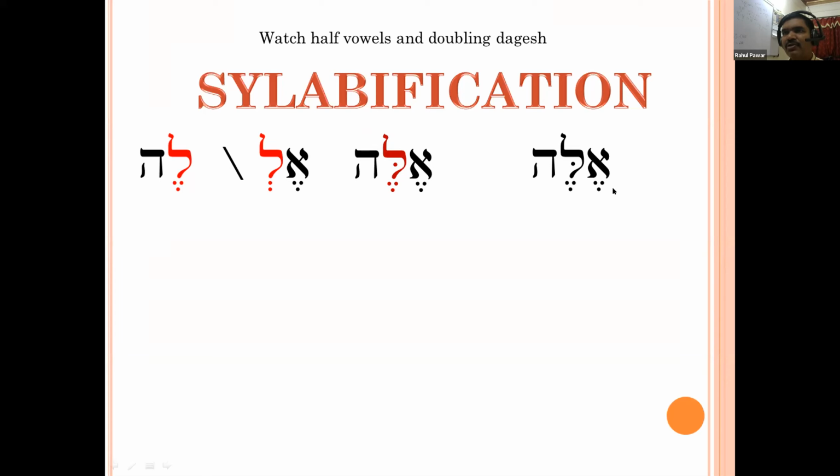This is how syllabification is used in Hebrew for proper pronunciation. Why do we say ille? Because we form two syllables: first is ill and second is le.